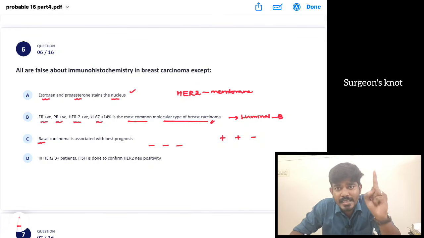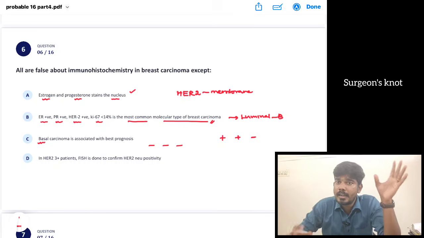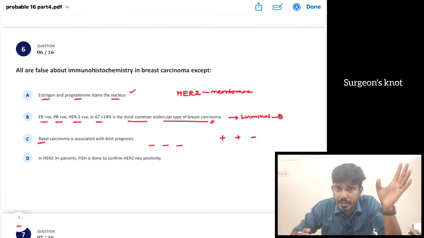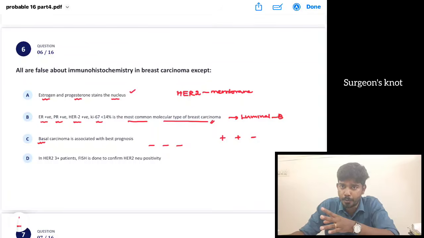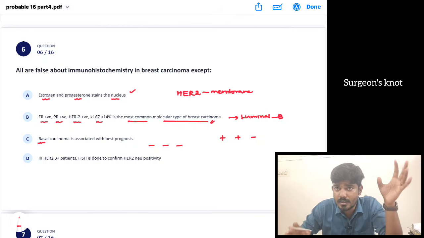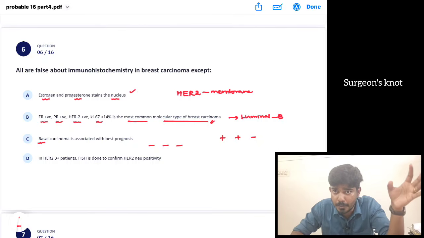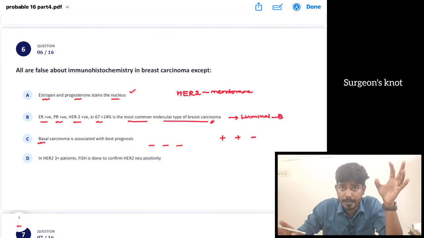Initially they respond well to chemotherapy. It looks like it is improving, the patient seems to get better. But later it is associated with bad prognosis. That is called the chemotherapy paradox. That is called the chemotherapy or triple negative paradox. That is seen in this triple negative or basal type of breast carcinoma.